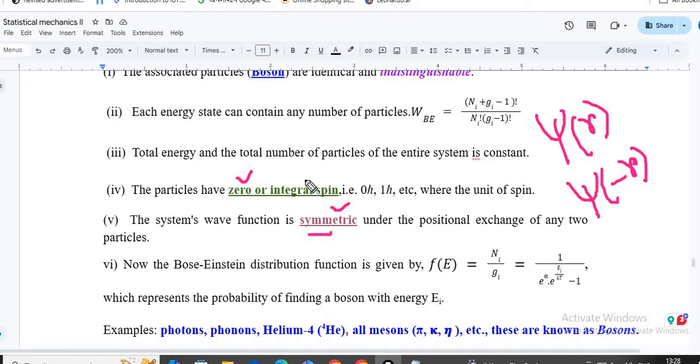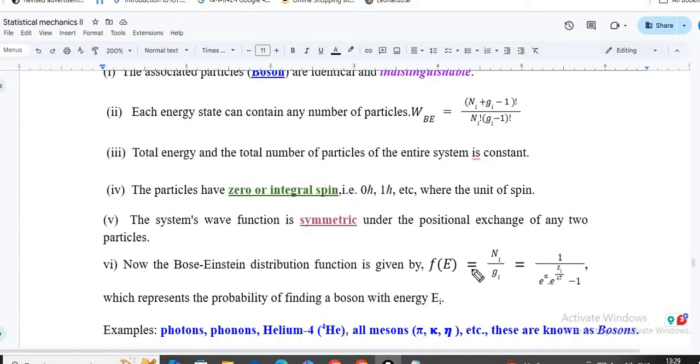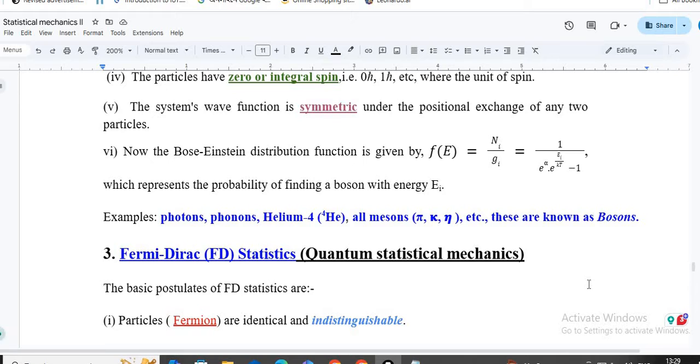Either 0 or integral spin, denoted as 0 h cross, 1 h cross, etc. Now the distribution function of the system is given as 1 by e to the power alpha e to the power Ei/kT minus 1. Examples of boson particles are photons, phonons, helium-4, and all mesons.